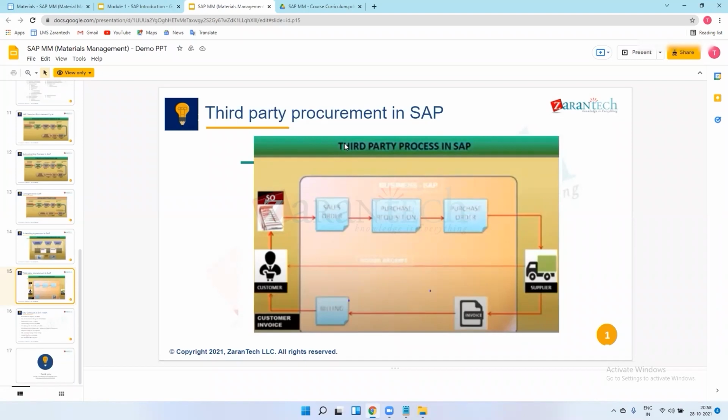Tata Motors is manufacturing a truck, and for that truck they want an engine, which they procure from the vendor XYZ. XYZ is producing the engine in their own company.